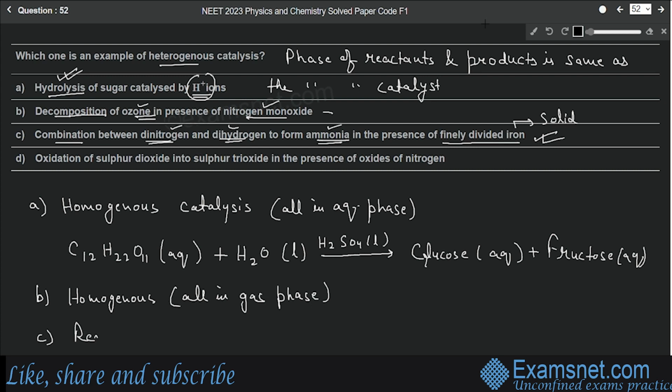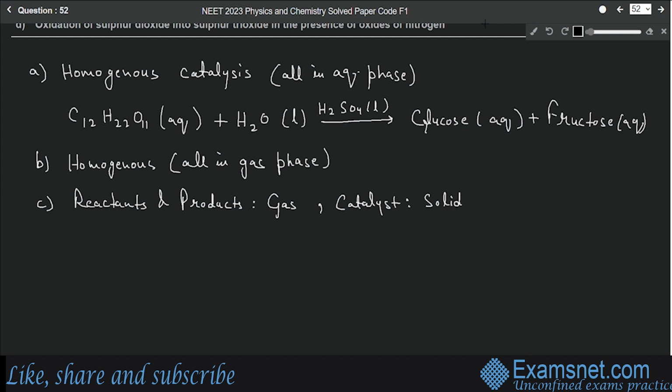Here the reactants and product are in the gaseous phase, whereas the catalyst is in the solid form. Let's write down the reaction here. This is dinitrogen plus dihydrogen, so in the reaction it will be 3 molecules of dihydrogen gas. The catalyst will be solid iron in finely divided form, and the product will be ammonia.